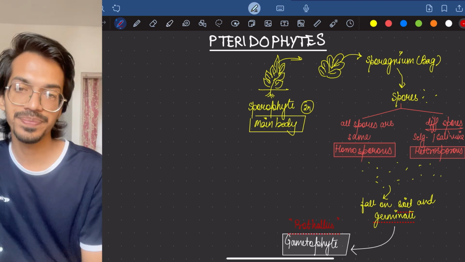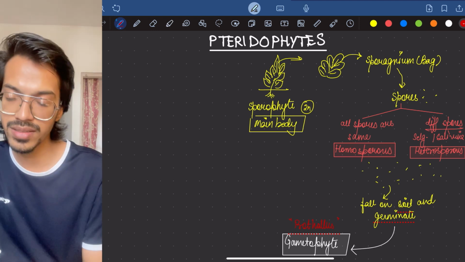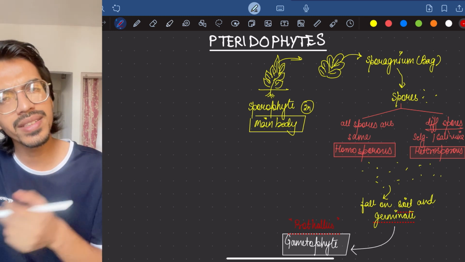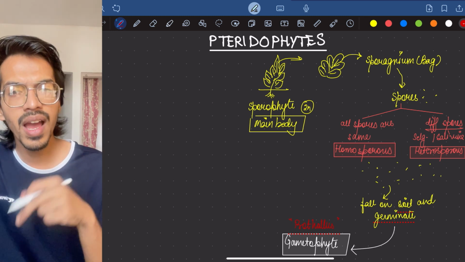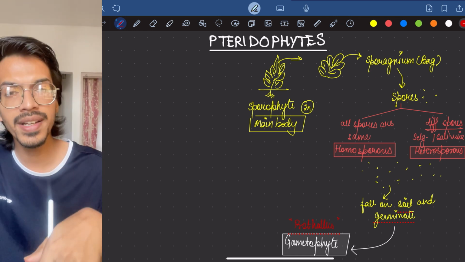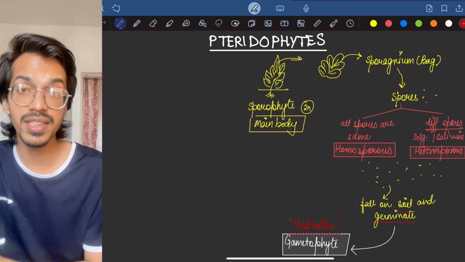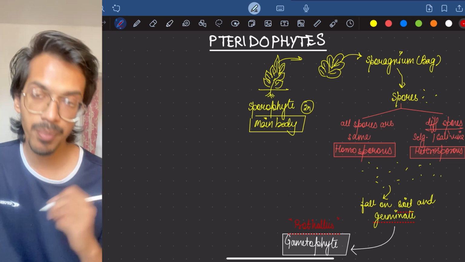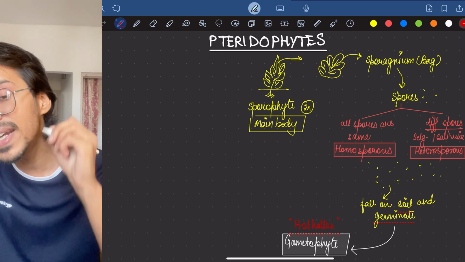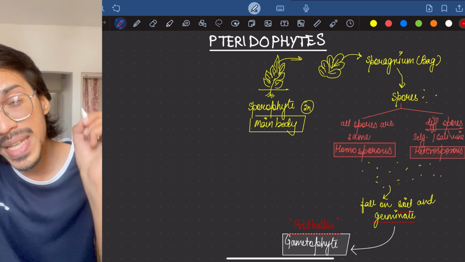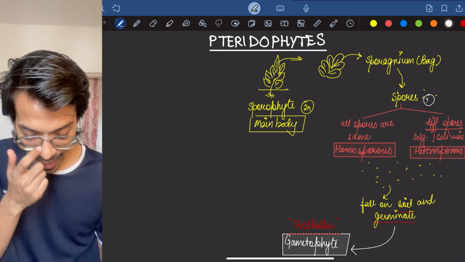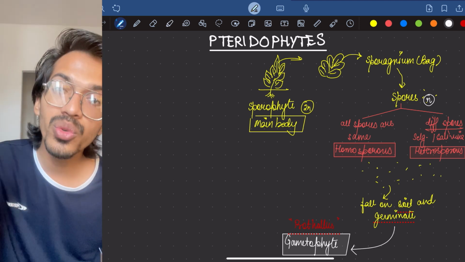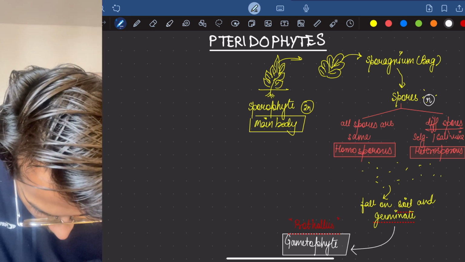Coming back to the second most important question: this is the gametophyte, and we know the gametophyte will make gametes. Till now we haven't made gametes. Second thing, the gametophyte is forming from a sporophyte, so which kind of cell division is needed? Meiosis. Always remember, your spores are haploid. In the same way, your zygote will always be diploid, while spores and gametes will always be haploid. If you have to make a haploid thing on the body of a diploid, you do meiosis. So here the meiosis is occurring.